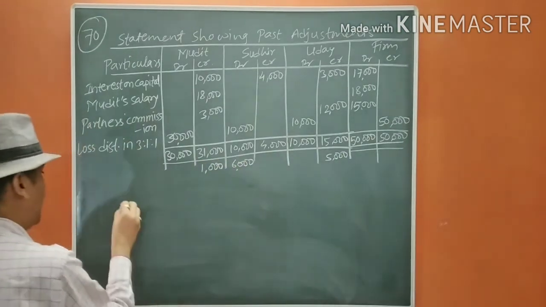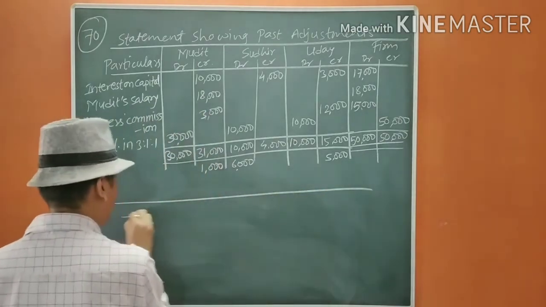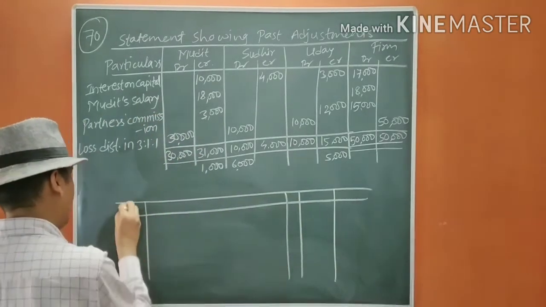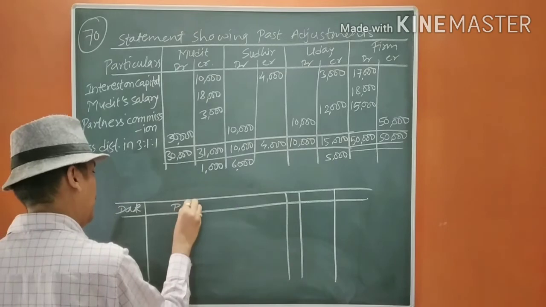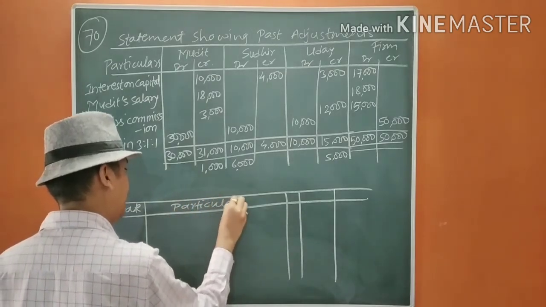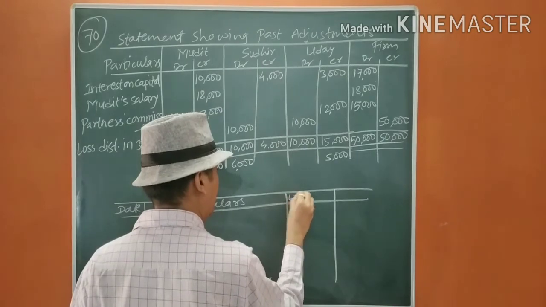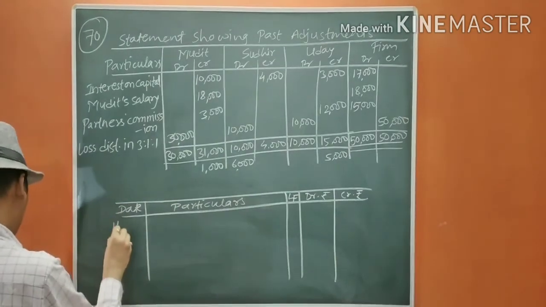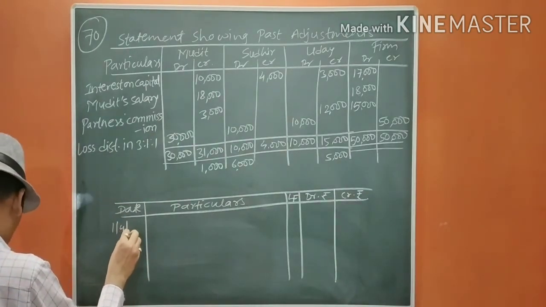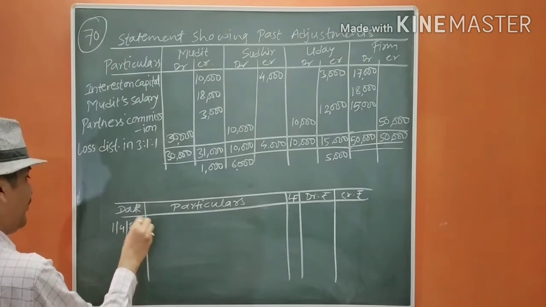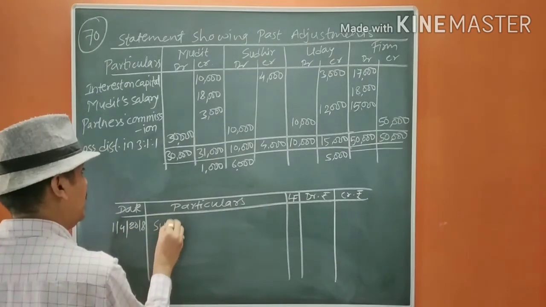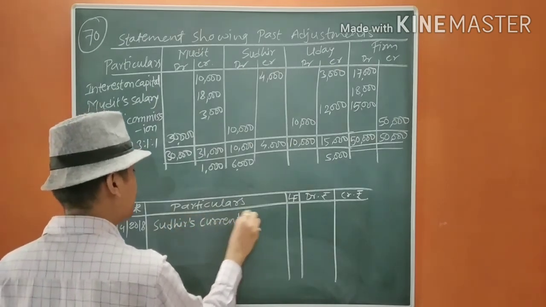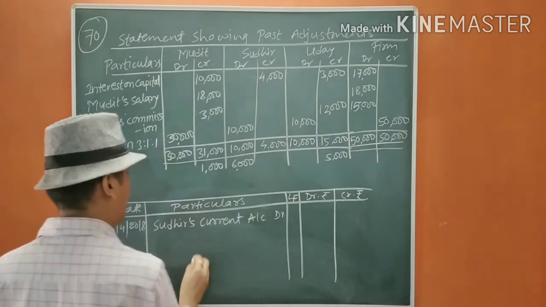Okay, now we are going to pass the entry for it. Date, particulars, ledger folio, debit rupees, credit rupees. The date will be 1/4/2018. The entry will be Sudhir's current account debit, because capital is fixed, to